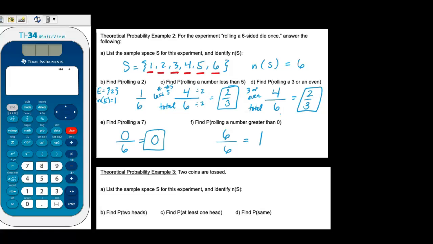And then remember, we talked about how we could express this as a percent chance. With any of these, you can find the decimal and then move the decimal 2 spots right. If we do that with 1, the decimal is here. You can just move it 2 spots to the right or multiply by 100. So the number 1 as a probability just represents a 100% chance of it happening, which we know there's a 100% chance that you're going to roll a number greater than 0 on a 6-sided die.